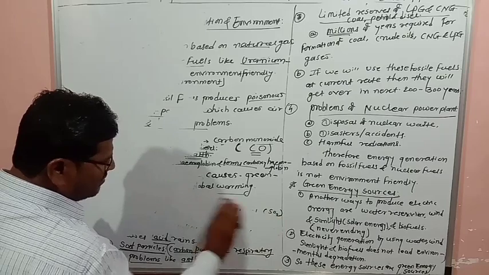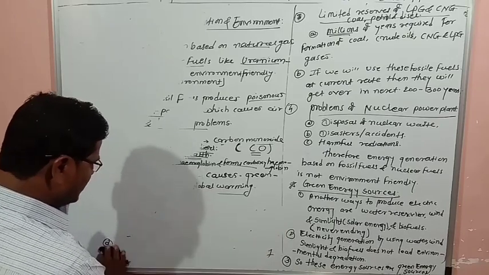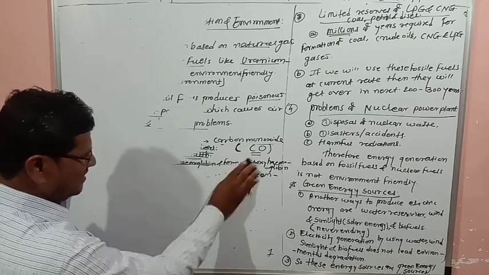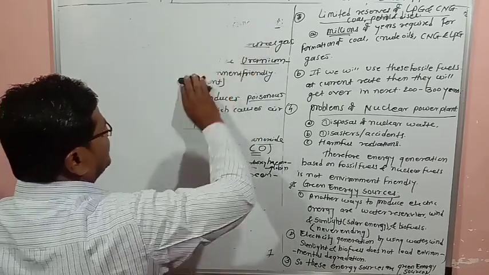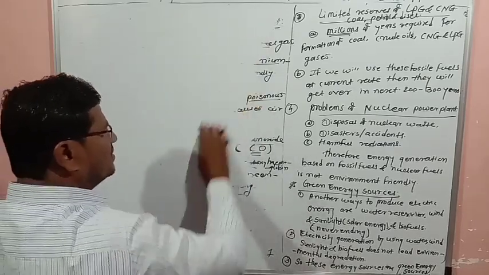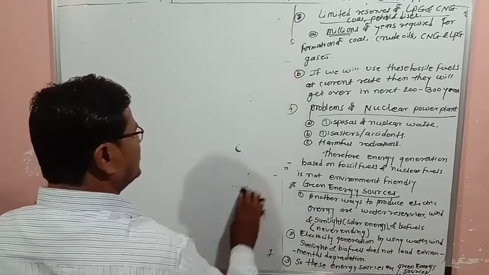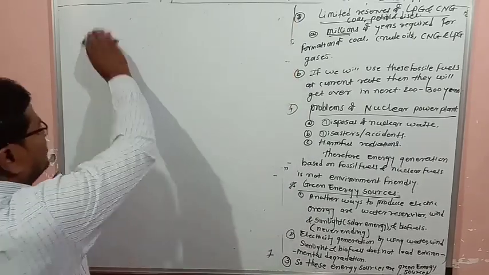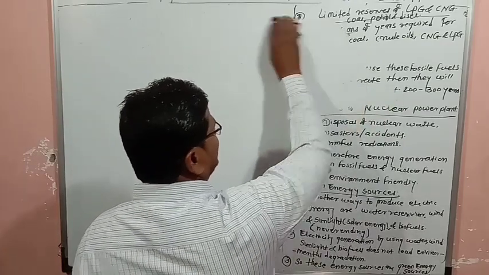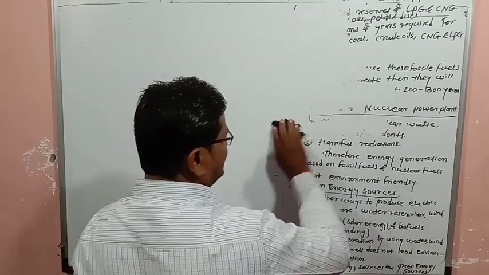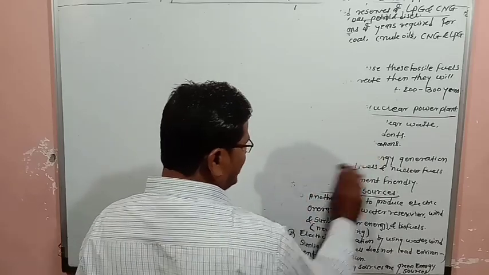Conventional are the energy sources which we are using generation over generation, and these are fossil fuels. Fossil fuels are conventional, and they are limited.